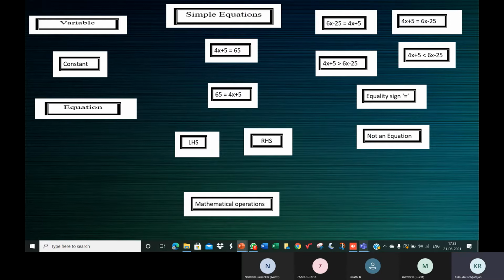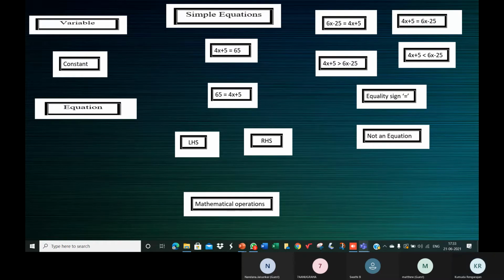Okay. So when you connect variables and constants with some mathematical operations, you can construct expressions. For example, x minus 4 is an expression. You can see the variable x there, you can see the constant 4, and you can see a mathematical operation like minus. So to construct expressions, we use variables, constants and mathematical operations.